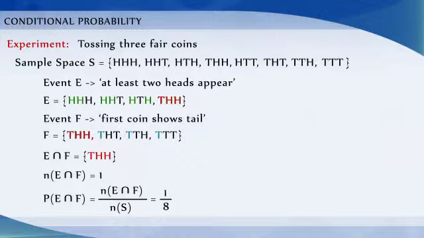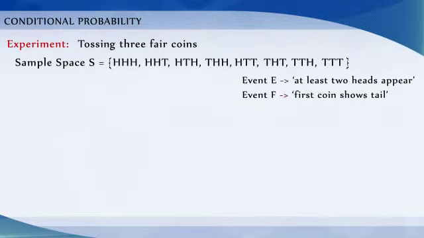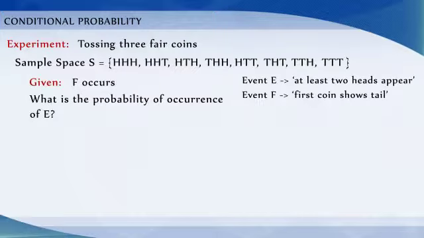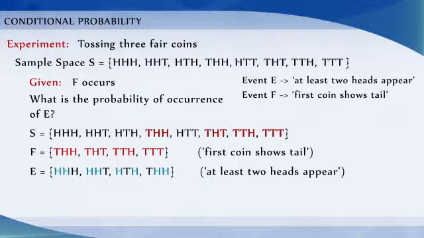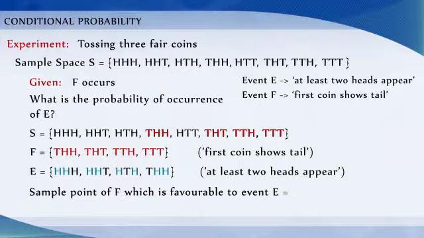Now, suppose we are given that the first coin shows tail, that is, F occurs. Then, what is the probability of occurrence of E? This information reduces our sample space from the set S to its subset F for the event E. Therefore, the sample point of F which is favorable to the event E is THH.